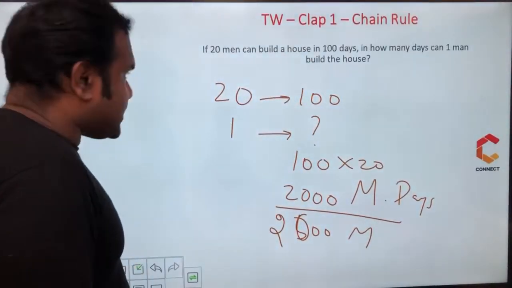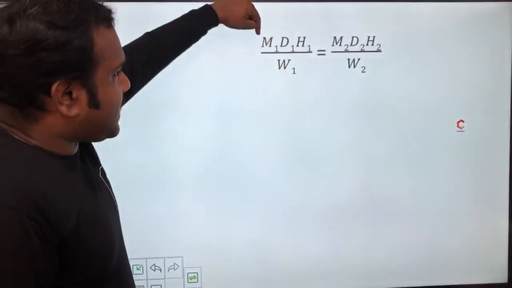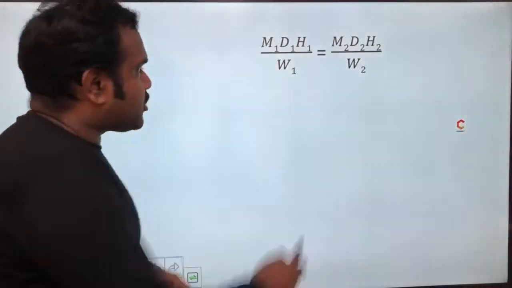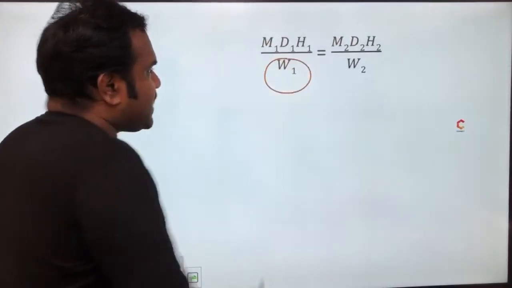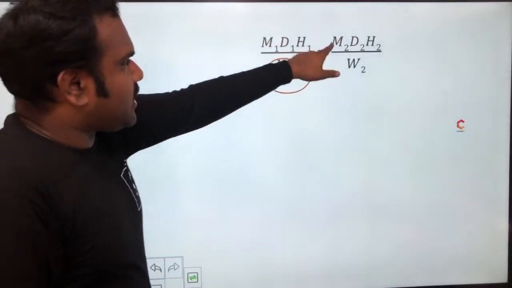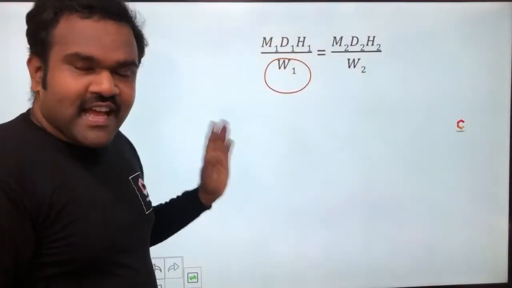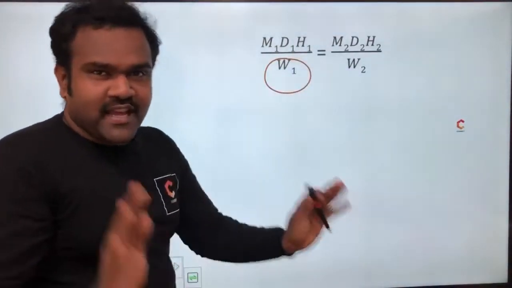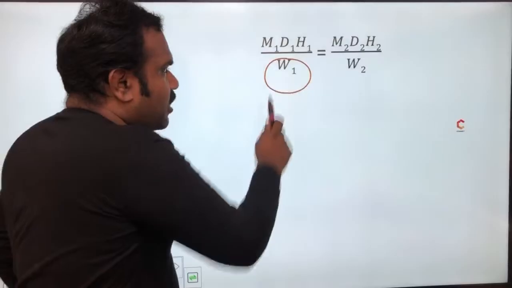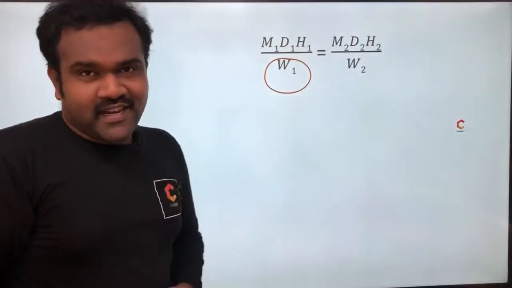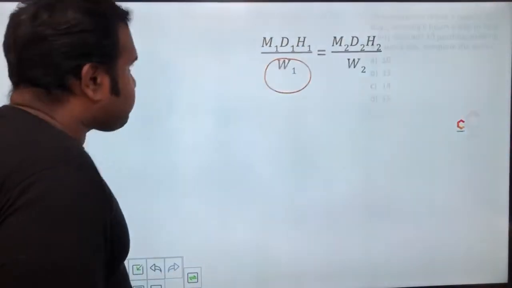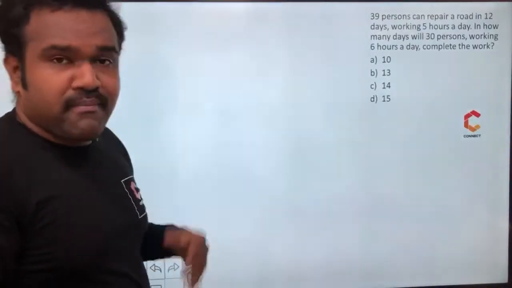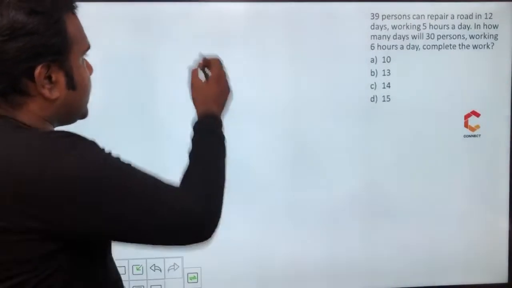So what actually is chain rule? Look at this one. Men, days, hours by work. Always work should be coming in the denominator side. M1 D1 H1 by W1 should be equal to M2 D2 H2 by W2. If in any problem hours is not mentioned, you can simply ignore it. But in the denominator you always have to keep the work done. Okay, now look at the sample problems. Carefully look at the problems and just identify what are the men, what are the days given here.